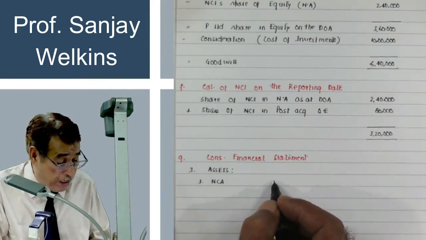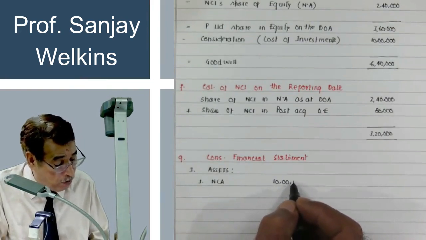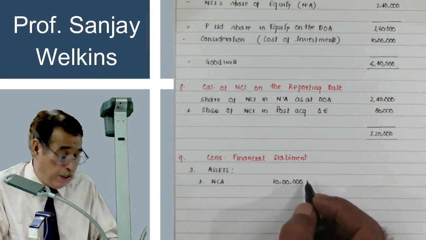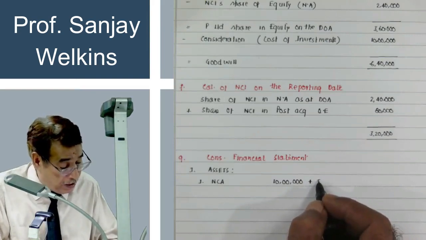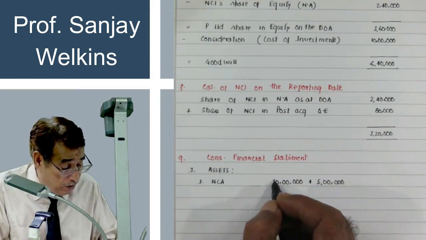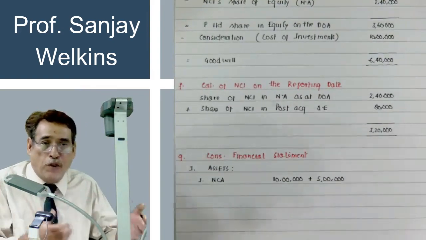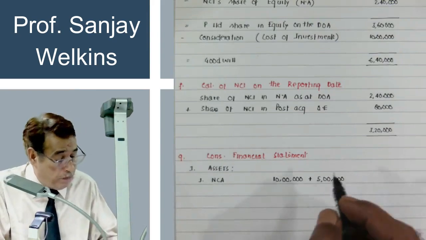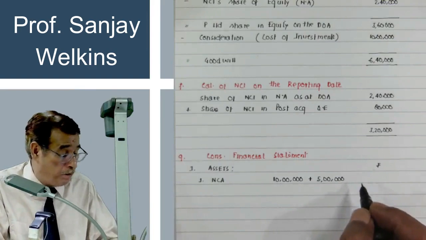So, parent, I am parent company, my non-current assets are worth rupees 10 lakh. All I am going to do is simply add the subsidiary company's assets, 5 lakh. Consolidated financial statement means you are preparing the group's financial statement. Correct? So, your group means parent plus subsidiaries.